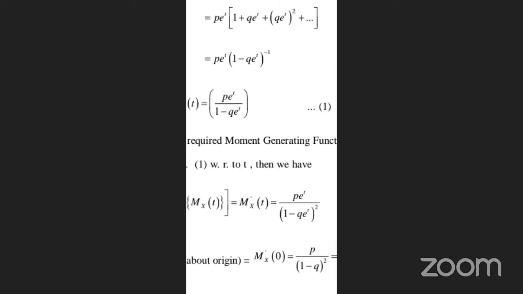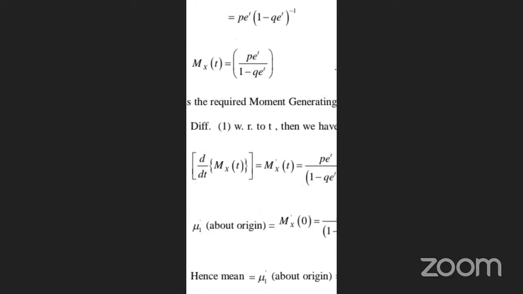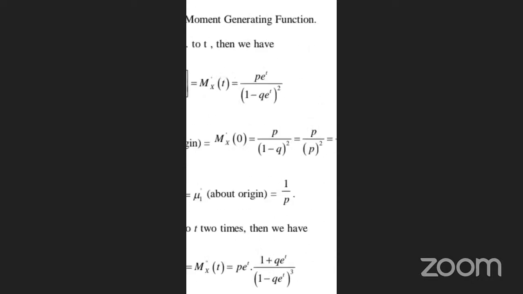This is the required moment generating function. We can take differentiation with respect to t: d by dt of m x of t. The differentiation of this one we can write as p e power t by (1 minus q e power t) whole square. That is the differentiation of m x of t. So therefore, mu 1 about the origin we can write here. About the origin, mu of x is equal to what we have taken, 0. Am I correct?